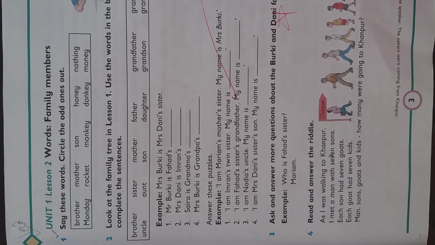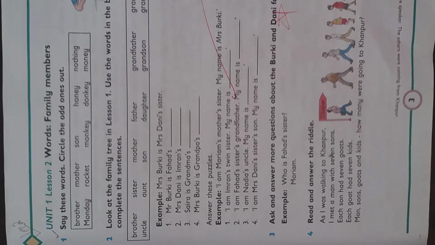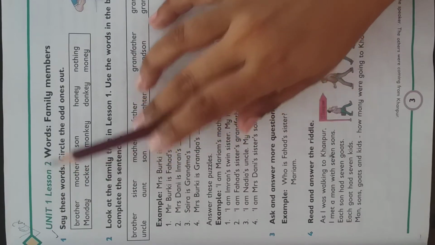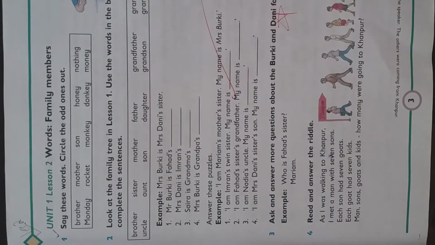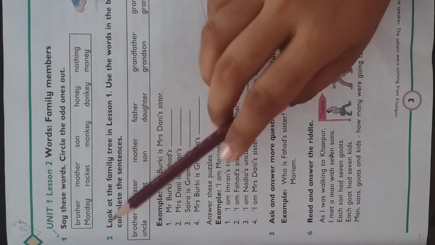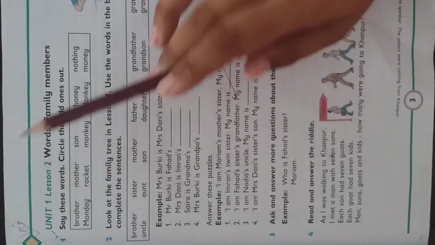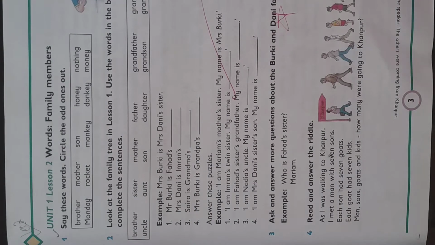As you know, the name of unit 1 was Meet the Family, and this whole unit is about the family. Unit 1 lesson 2 is words: family members. Exercise 1 is: say these words, circle the odd ones out.